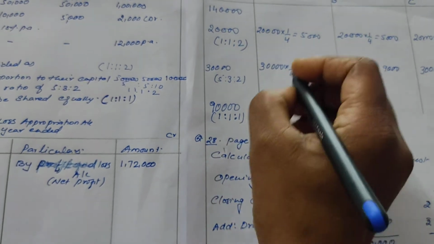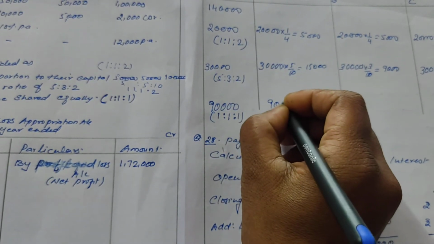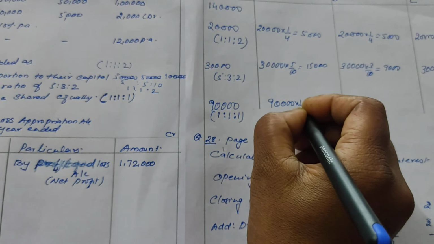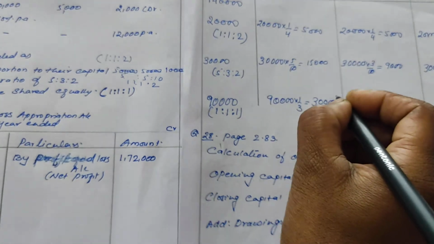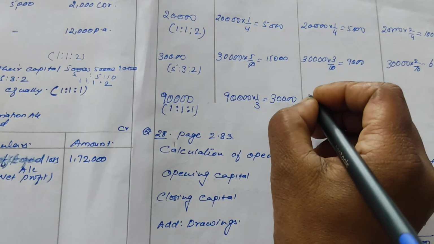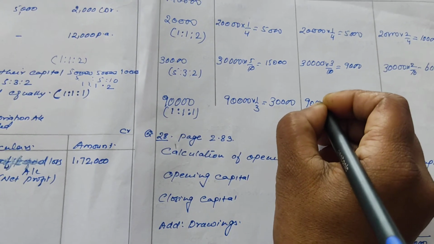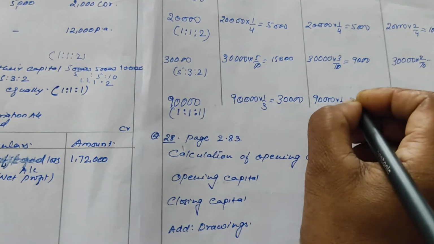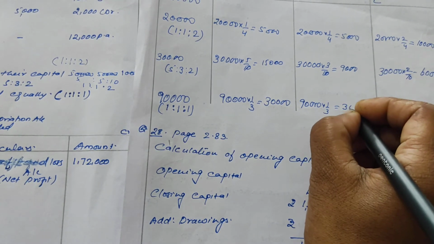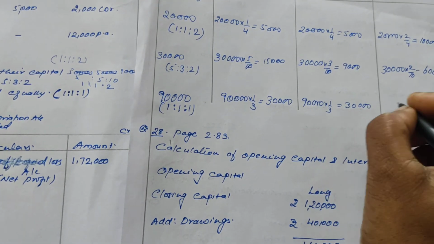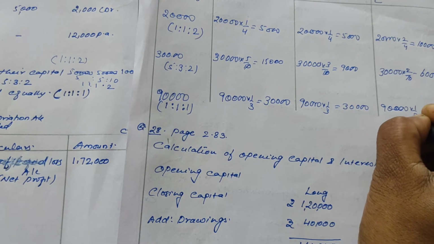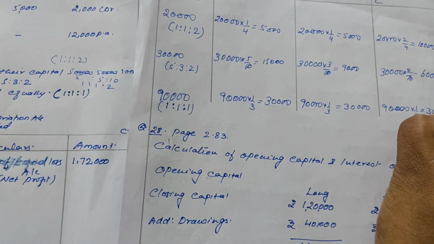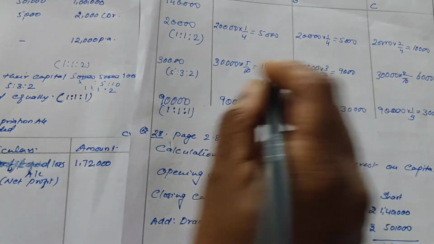This 90,000 will be divided among the partners in equal ratio, that is 1:1:1. That means A will get 90,000 into 1 upon 3, that is 30,000. B will also get the same, 90,000 into 1 upon 3, 30,000, and C will also get the same amount, 90,000 into 1 upon 3, that is 30,000.